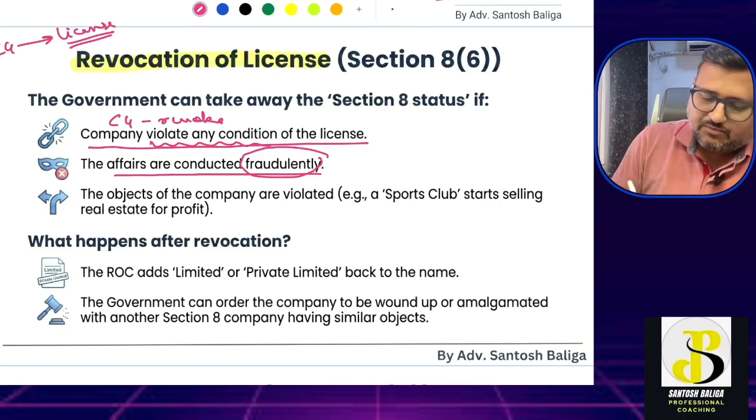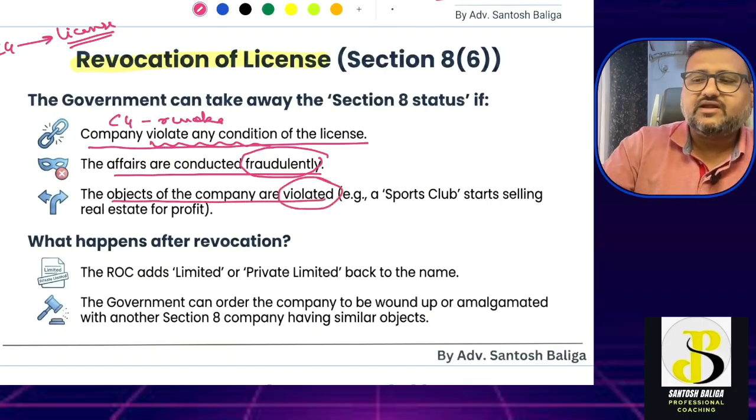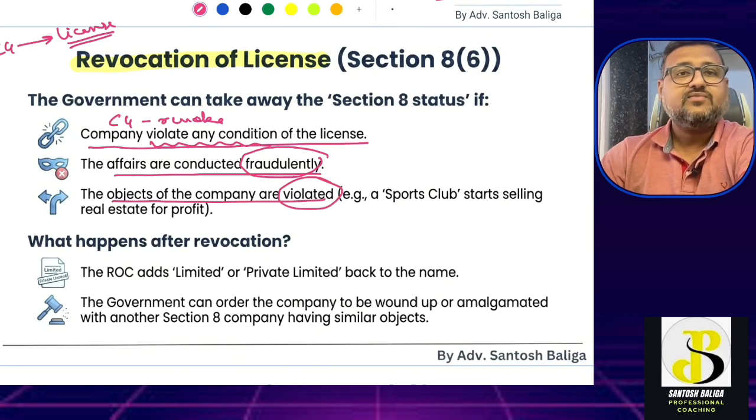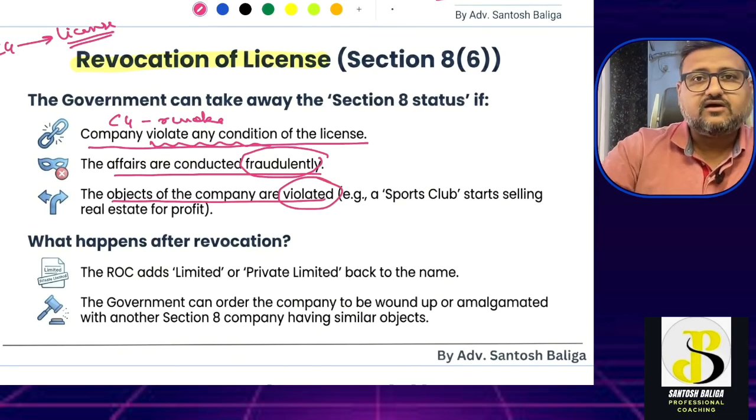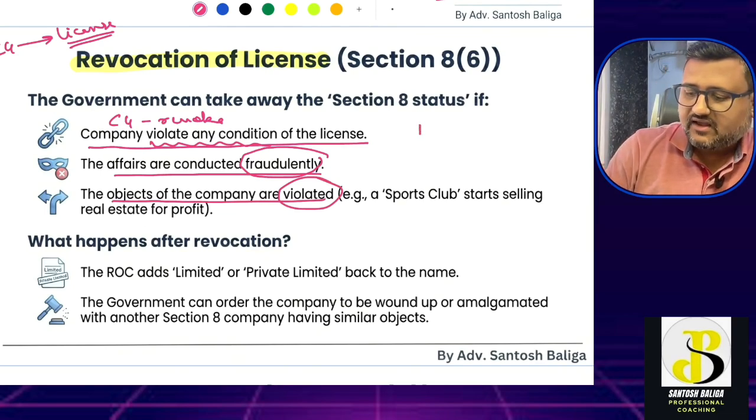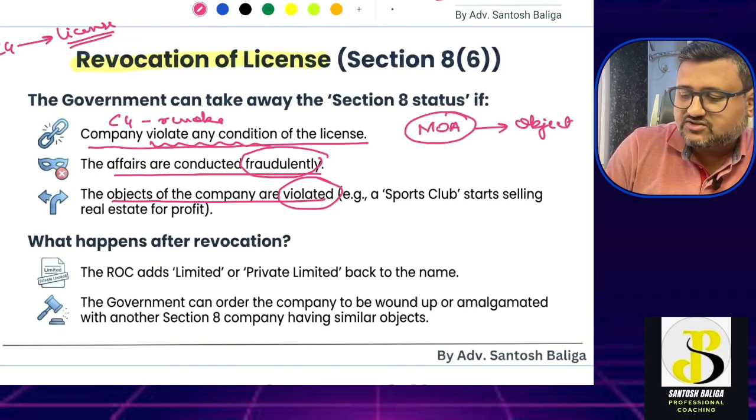The next point is that the objects of the company are violated. That means, as I told you earlier, the MOA, the Memorandum of Association, has to give the objects of the company.